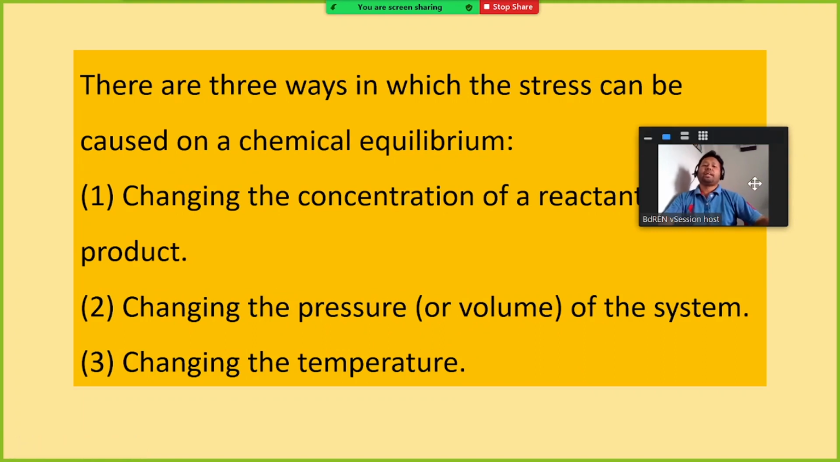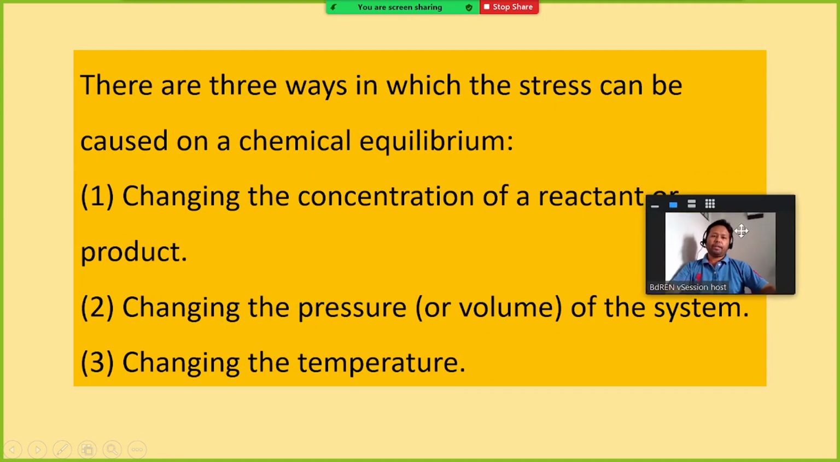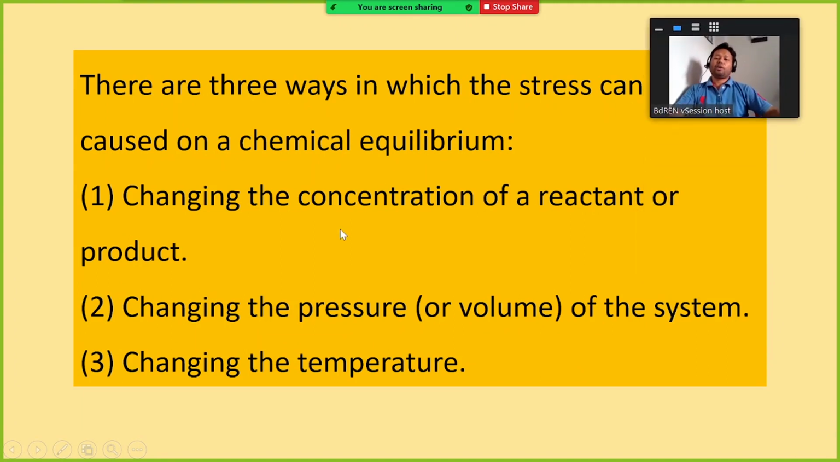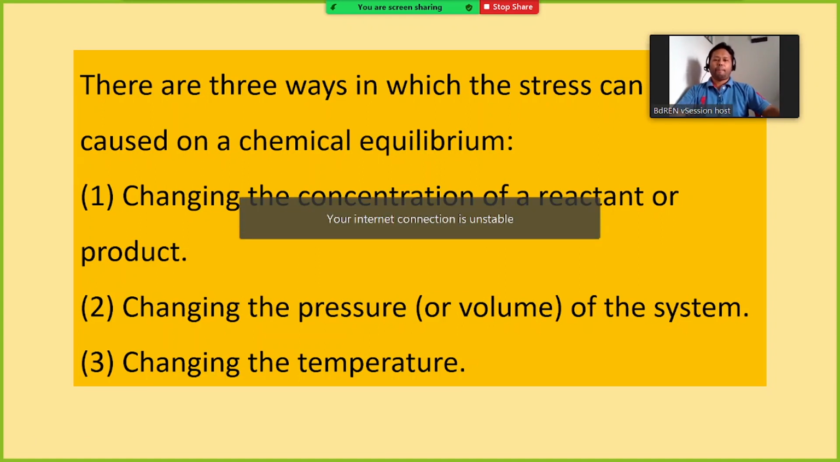There are three ways in which the stress can be caused. Already I mentioned, if you change the concentration of a reactant or product, you can change the position of the equilibrium by adding a product or any reactant. You can add one or two, or even withdraw any of the reactant or product so that the concentration can be changed.